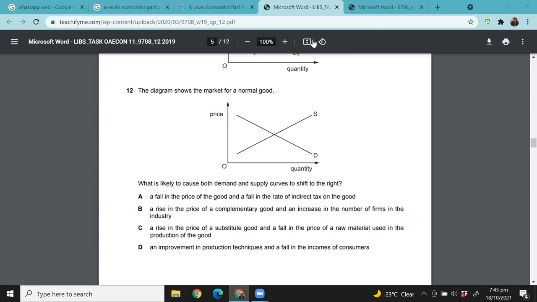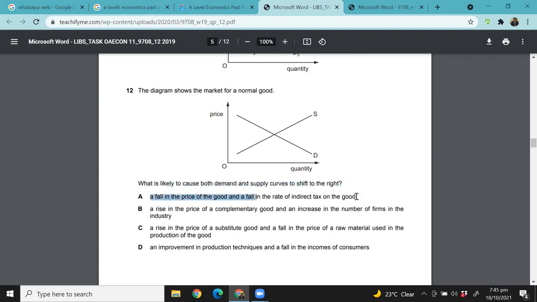What about Abdurrahim? Abdurrahim, are you in the class? Yeah. So think about the students, you are making a big mistake over here. What will cause both demand and supply curves to shift to the right, which means that both demand and supply are increasing? Now have a look at this. If yes, the answer is C, exactly. Arbab, have a look at this.